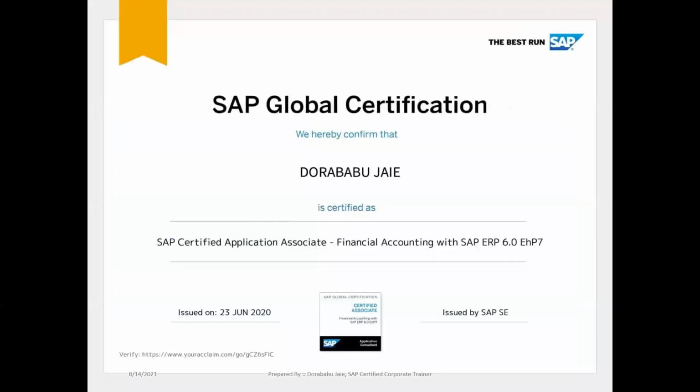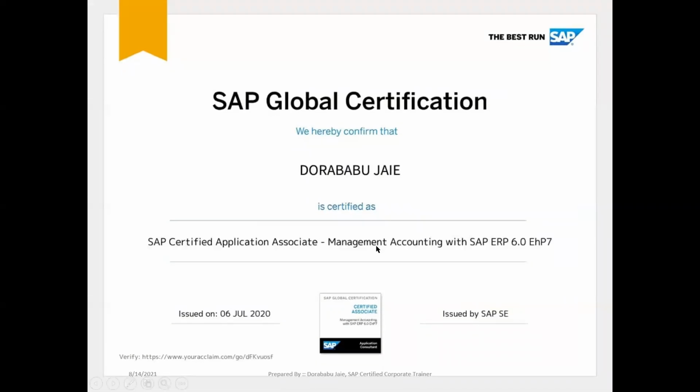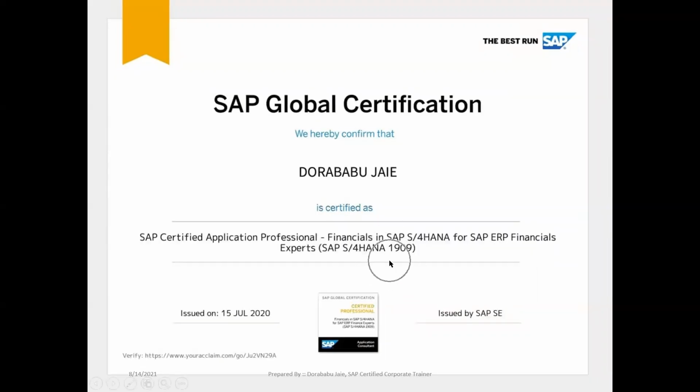Next level. Myself is Zorbabu Jai, and I am certified in SAP FI, financial accounting on the latest version, ERP 6.0 EHP 7. I am SAP Global certified in SAP CWAS, management accounting with SAP ERP 6.0 EHP 7. I am also certified in SAP S/4HANA, professional level, 1909 version, and SAP ERP financial experts. So these are my certifications.